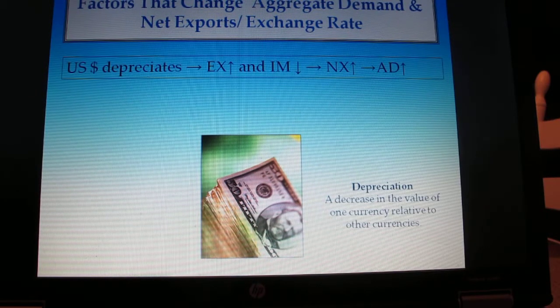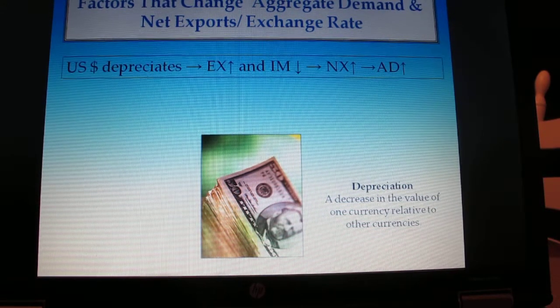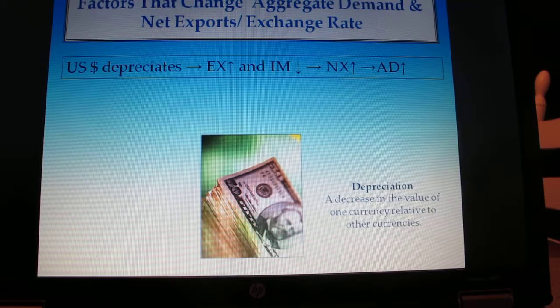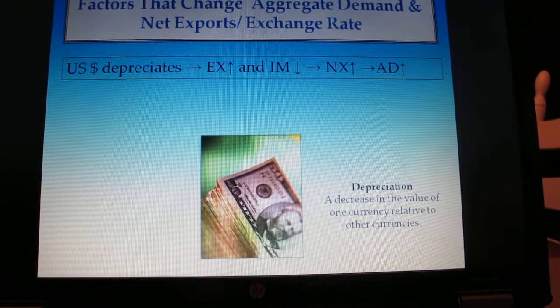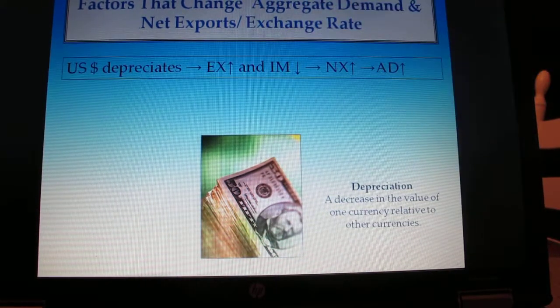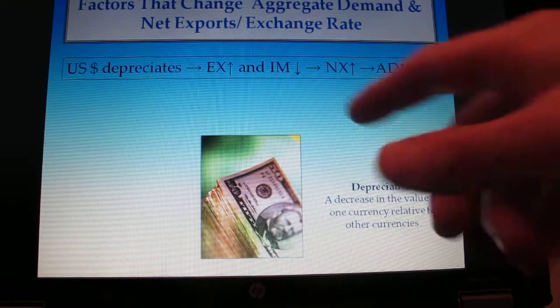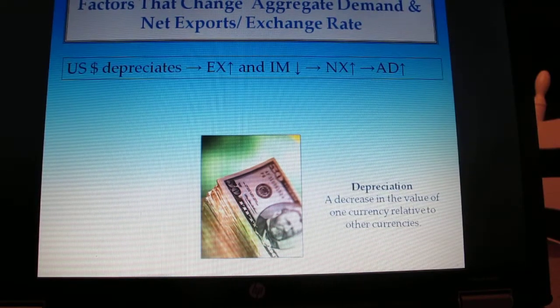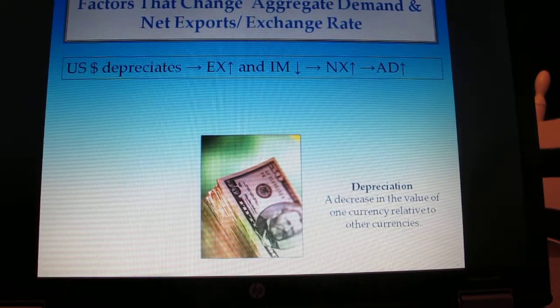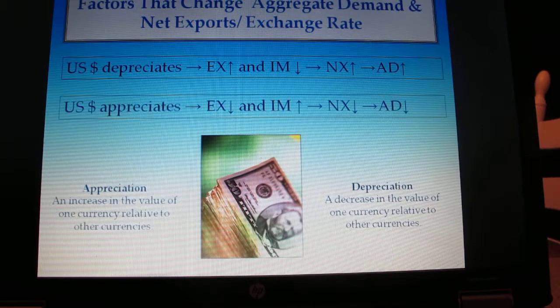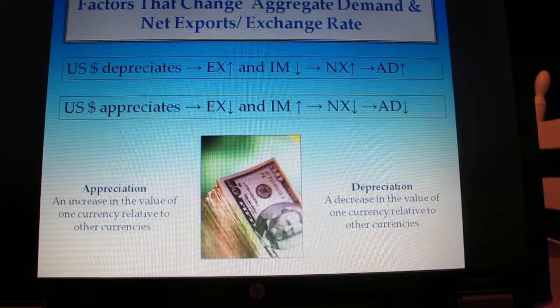If the US dollar depreciates, what that means is that our dollar weakens against foreign currencies, or foreign currencies appreciate against our currency. That most likely would lead to a situation where exports would increase and imports would decrease. The reason for exports increasing is because our dollar is now cheaper, and for imports, we wouldn't want to buy abroad as much because our goods are cheaper. So net exports would increase, and aggregate demand would increase. The opposite holds true as well if the US dollar appreciates.